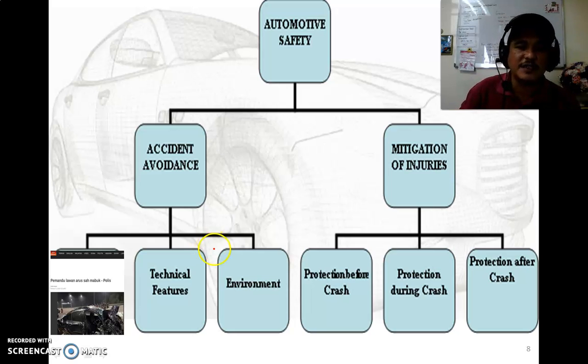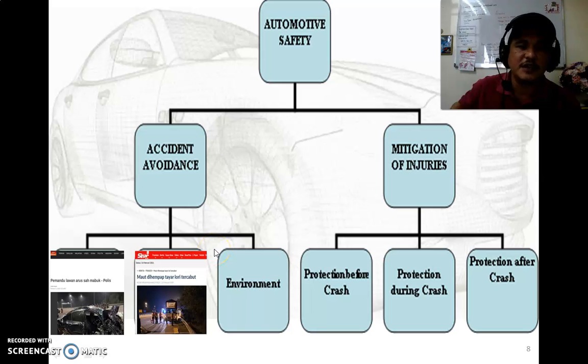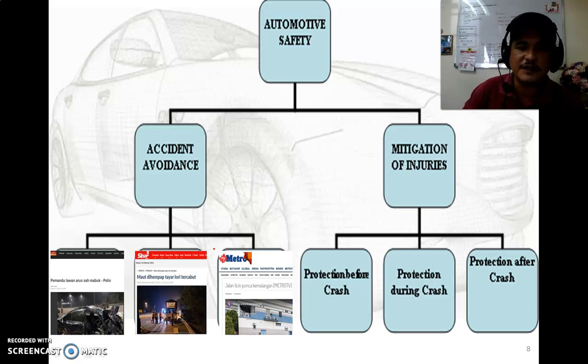The second one is technical features, for example brake failure, tire failure, steering failure. So this is considered a technical feature. And the third factor is the environment, for example a slippery surface. So this is considered an environmental factor. This is for active safety, accident avoidance. Three factors influence the road accident.